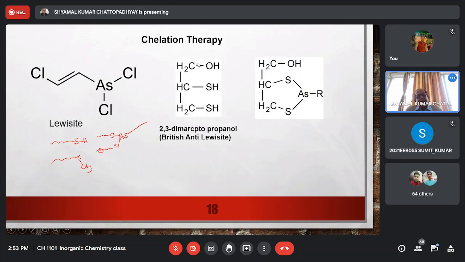So at one position there is an OH group, that is an alcoholic group, and at the 2 and 3 positions we have the thiol groups. You can treat your Lewisite victim with this chelation therapy. Because this contains the chelating thiol, the thiol will react with this arsenic compound, bind the arsenic in this way, and excrete arsenic from the body.